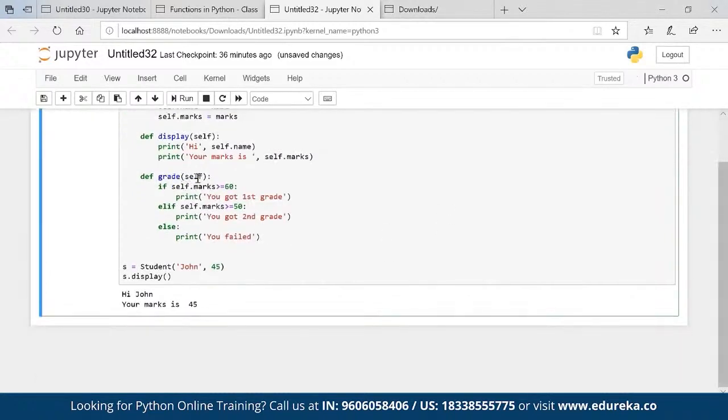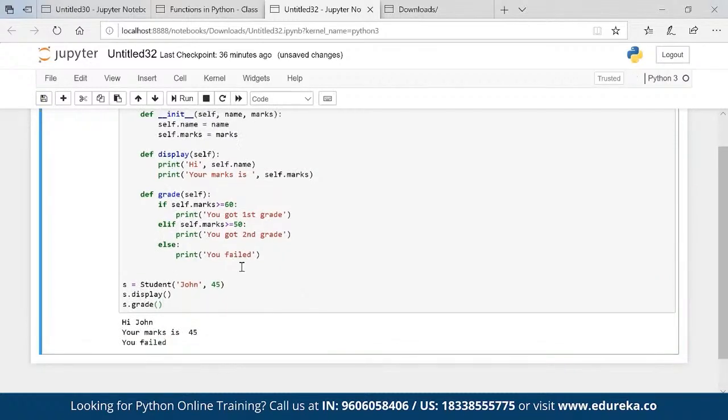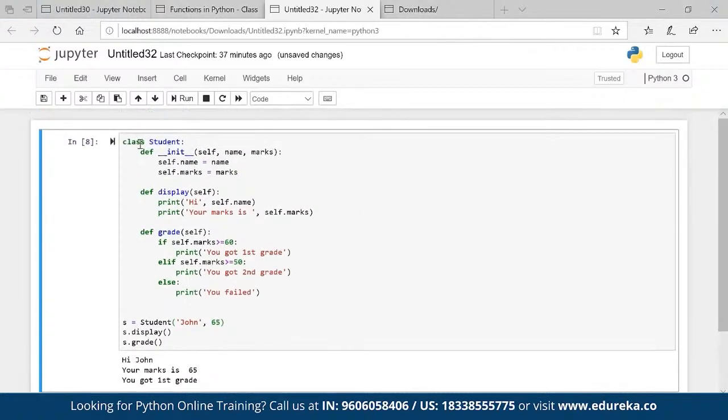Okay, so I created a new method inside the class, and if I call s dot grade, it will help me to decide what is the output. You failed. Okay, if I go ahead and make 65, it will say get first grade. So you can very well play around with the condition and you will get the output. Okay, so that is an idea about a class, a method inside a class.